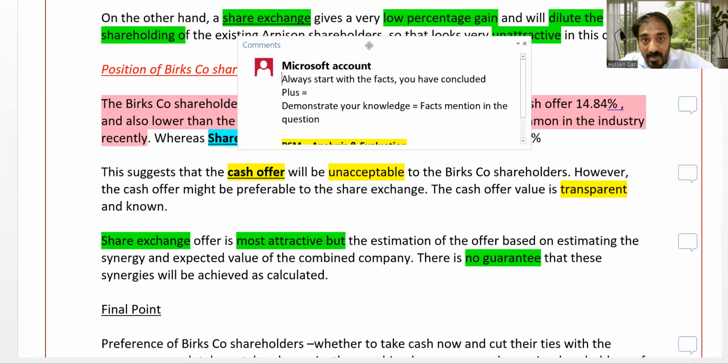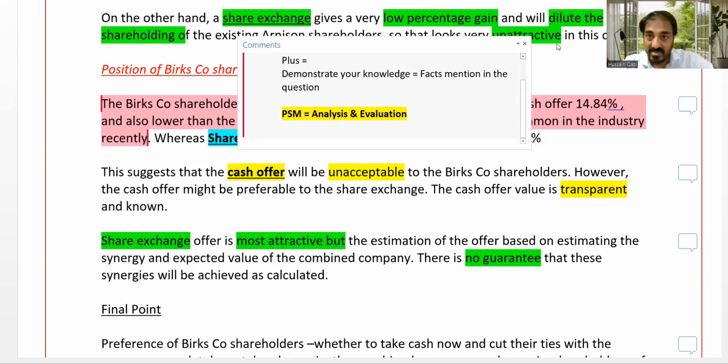Always start, this is the comment, always start with the facts. You have concluded whatever you have concluded with the calculation. Plus, demonstrate your knowledge: here, demonstration of the knowledge, facts in the question. That is commercial acumen. Whenever you are illustrating some facts in the question or outside the question, but relevant to the question, it's commercial acumen. As well as here, we are incorporating the theoretical data from the question. That's automatically analysis and evaluation.